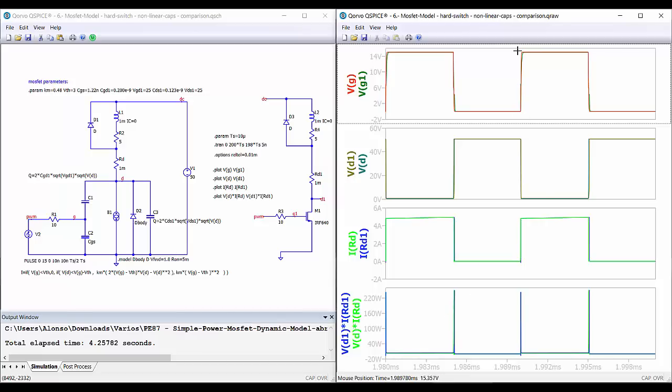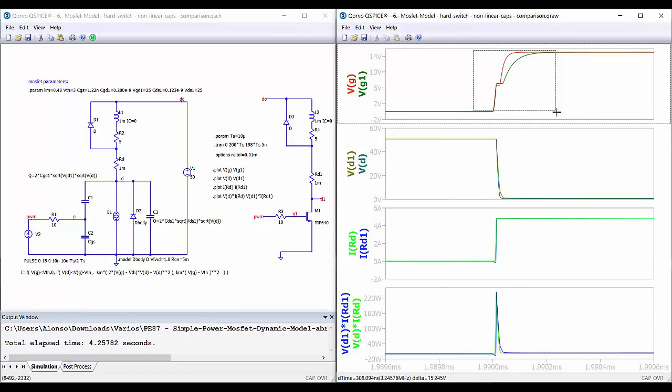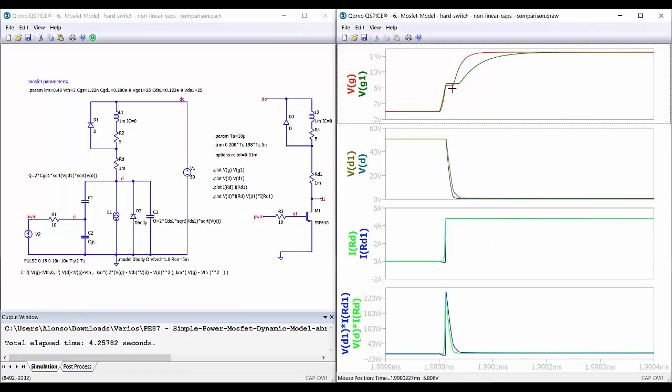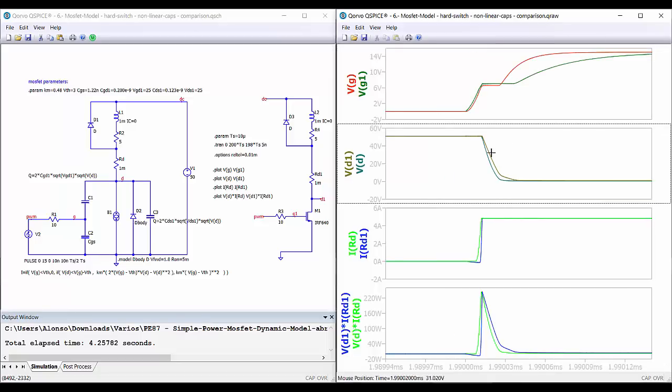Let's zoom in to see the turn on process. Here we can see the waveforms. This is a little bit more accurate in this case, more similar to the actual value. And also here we can see that the transition is more similar too. This is also quite similar, and the losses seem to be quite the same.